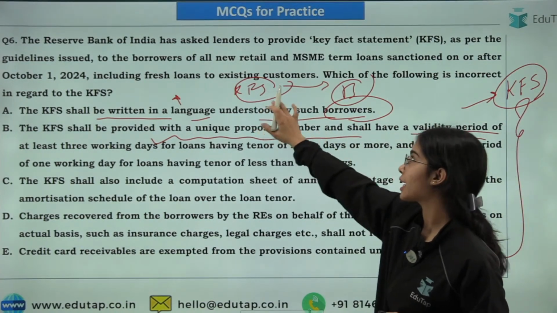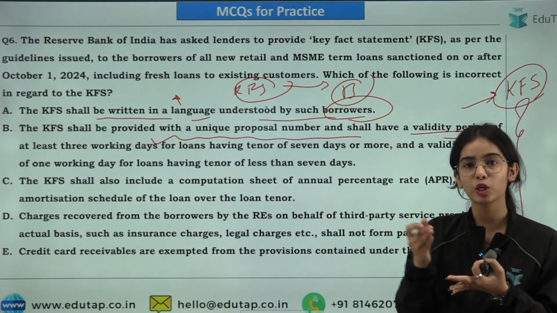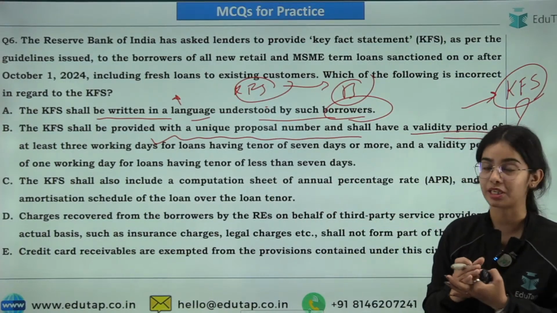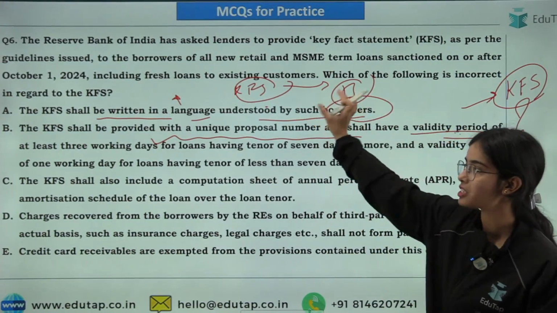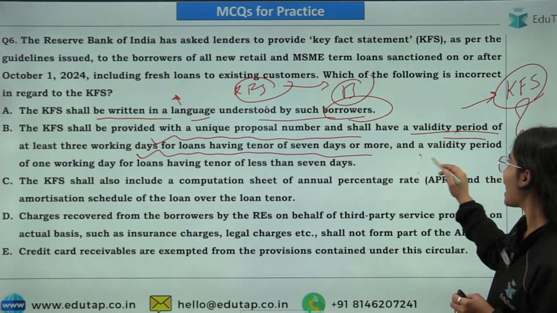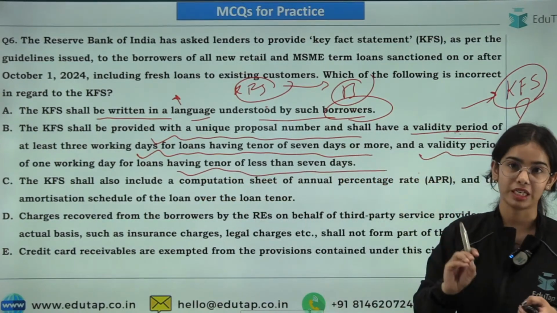So key fact statement that is given to the borrower, the acknowledgement has to be taken by the providers of the loan, the banks, the NBFCs have to get the acknowledgement. So the validity period of the KFS is 3 working days for the loans having tenure of 7 days or more, and a validity period of 1 working day for loans having a tenure of less than 7 days. So that is the idea.